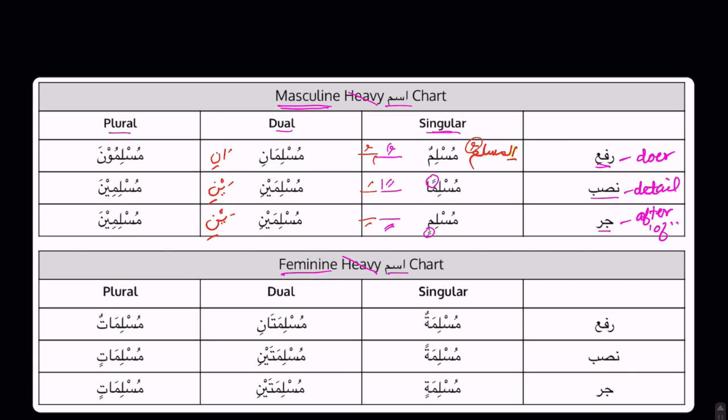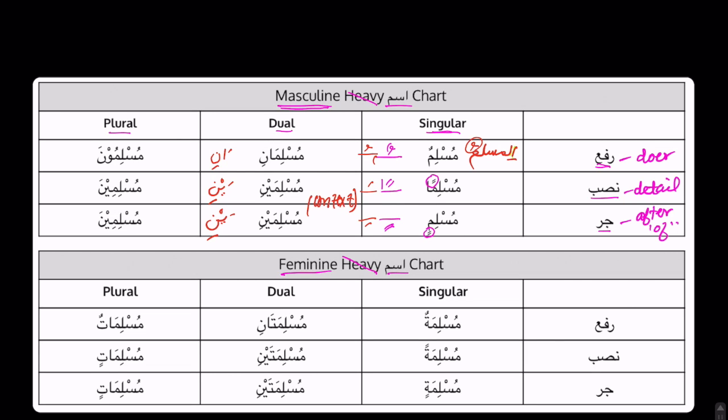If we see that there's a preposition, and the ism is coming after the preposition, we will know it is in jar. If it is a detail of the sentence, we will know it is nasab. So this we will know by context. Okay, I know it's confusing right now, but inshallah it will be very clear when we do our examples. So right now I want you guys to focus on memorization. Memorize this chart: muslimun, musliman, muslimin, muslimani, muslimaini, muslimaini.